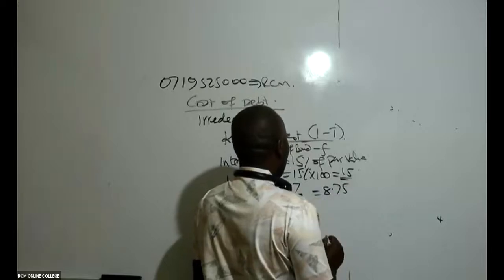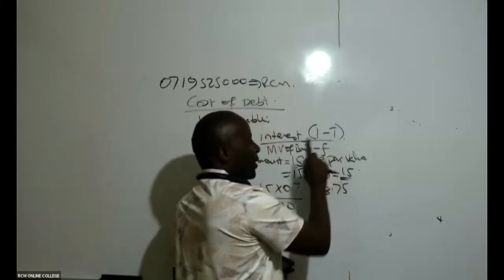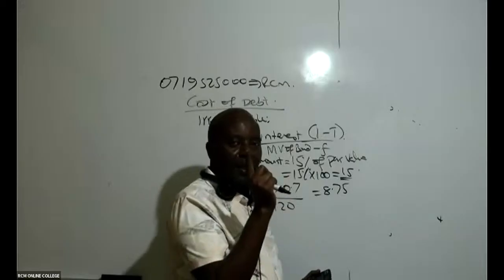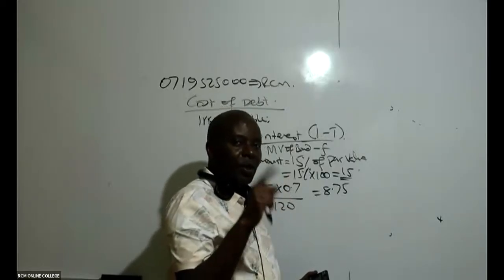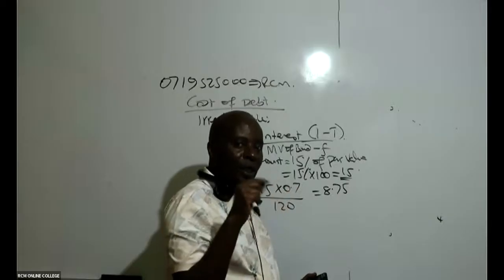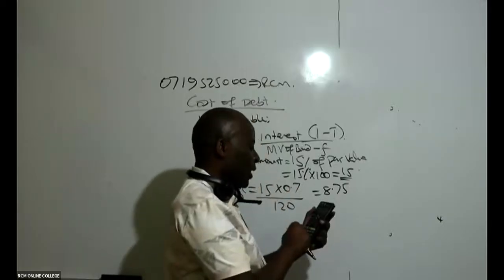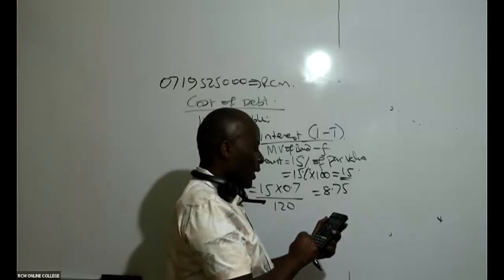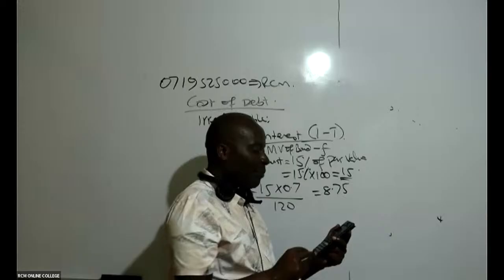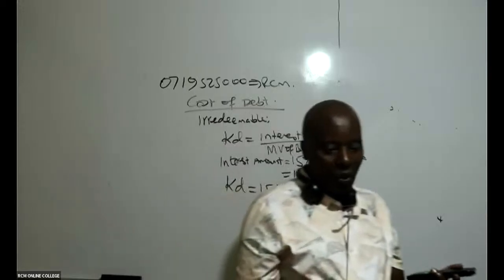Remember, tax rate has been given in the question as 30%. So I should say 1 minus 0.3, which is 0.7. And then I say 15 times 0.7. Whatever I get, I'm getting 8.75. Can you kindly confirm?